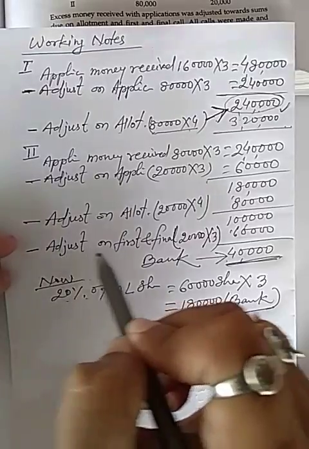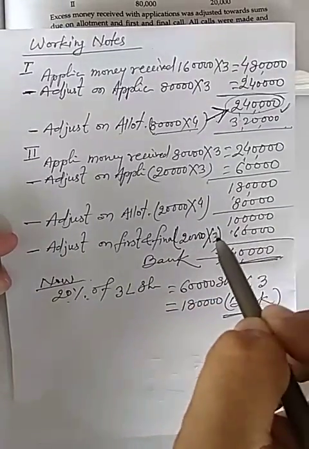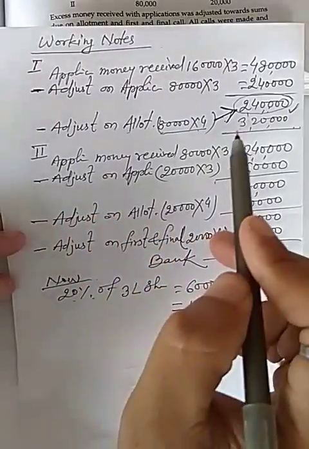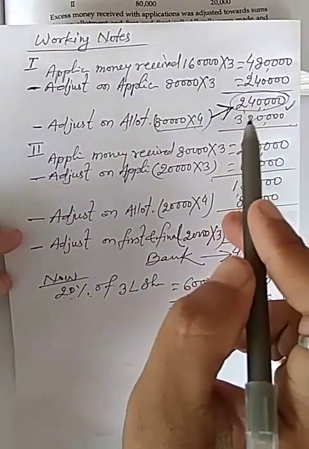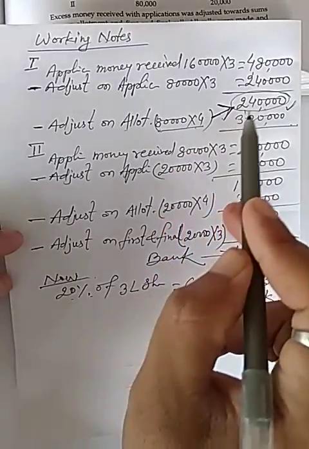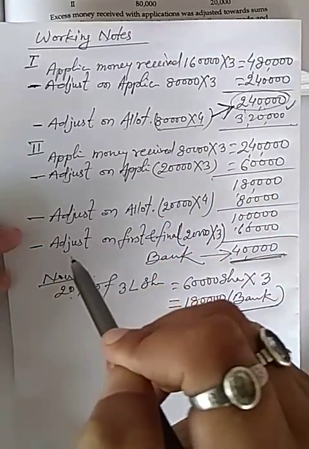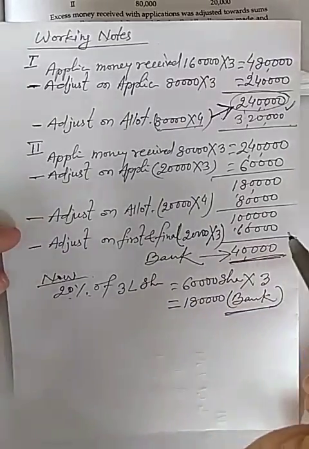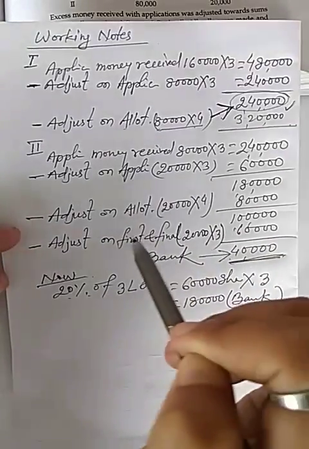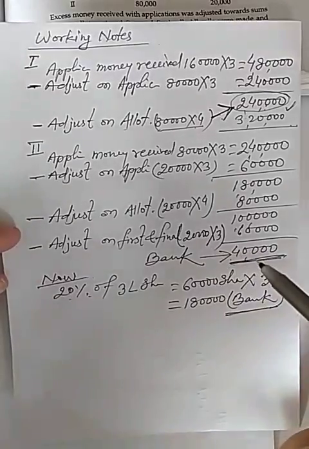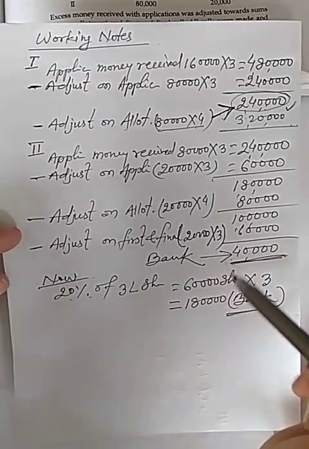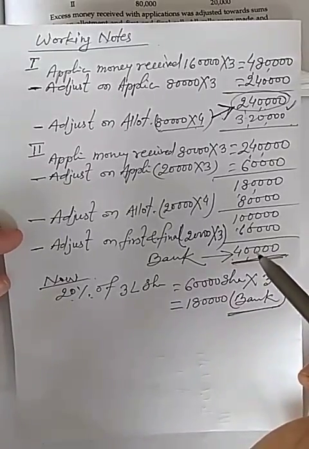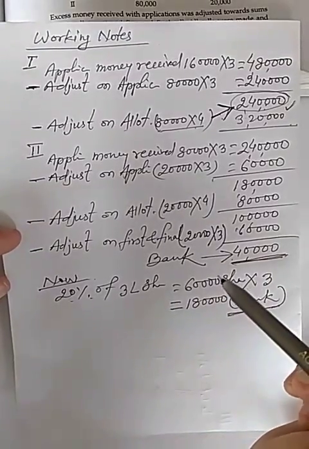only 60,000 rupees, because in category first there is no adjustment on first and final call, and in category B 60,000 adjusted on first and final call, and in bank account 1,80,000 plus 40,000 will adjust.